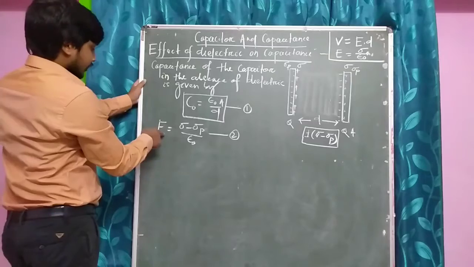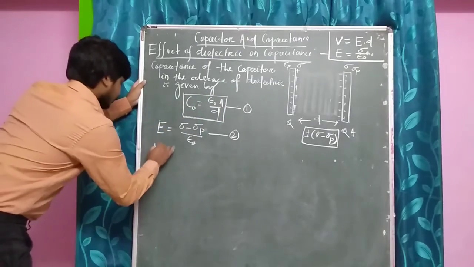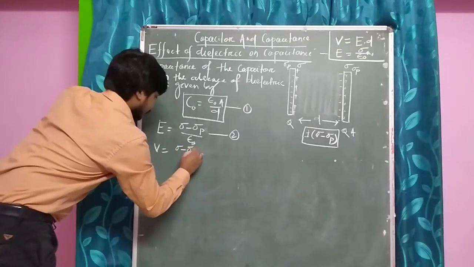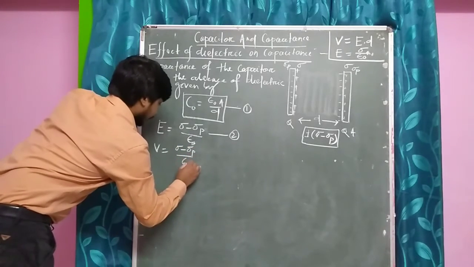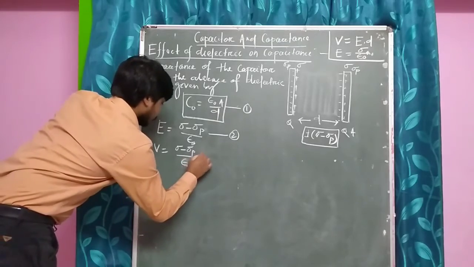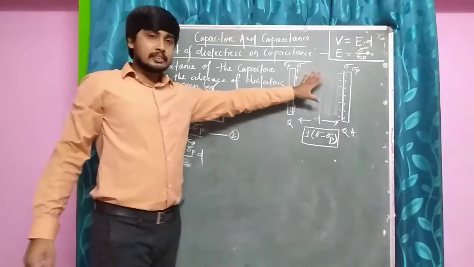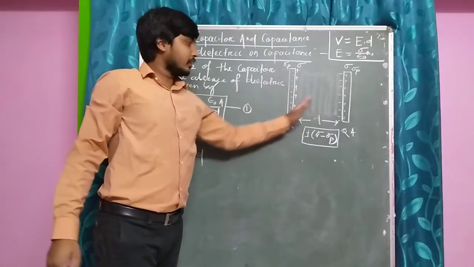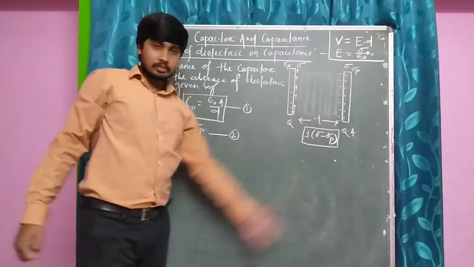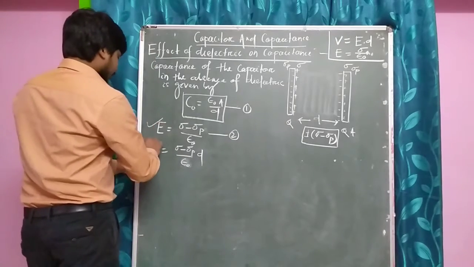So if this is our E, then the potential difference between the two plates will be V equal to sigma minus sigma p divided by epsilon naught into d. Here remember that the dielectric fills the entire space, that means throughout the distance d we have filled with the dielectric.